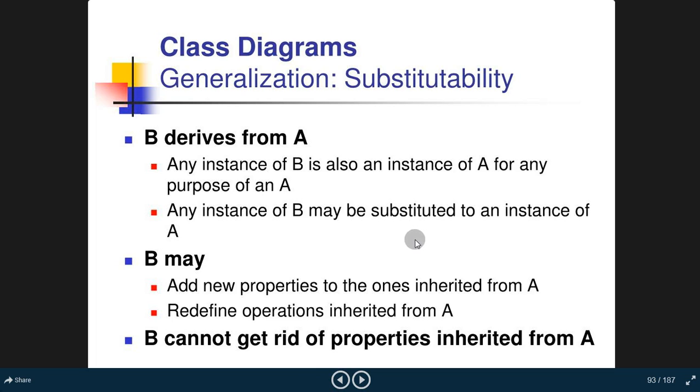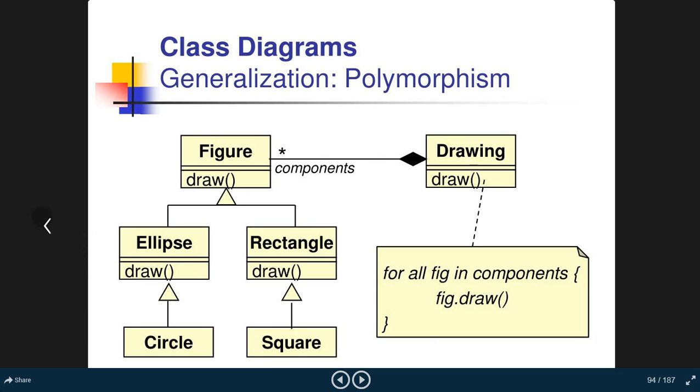Now class diagram generalization, substitutability. B derives from A. Any instance of B is also an instance of A. For any purpose of an A, any instance of B may be substituted for an instance of A. B may add new properties to the ones inherited from A, and redefine operations inherited from A. B cannot get rid of properties inherited from A.